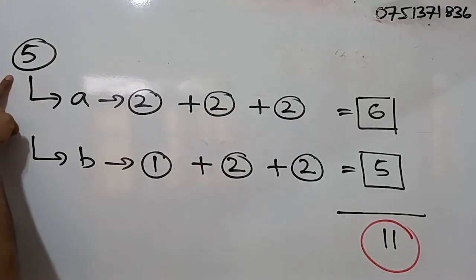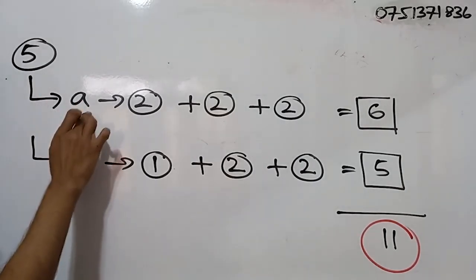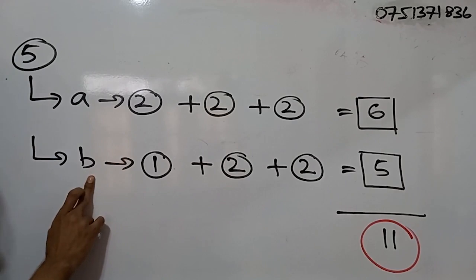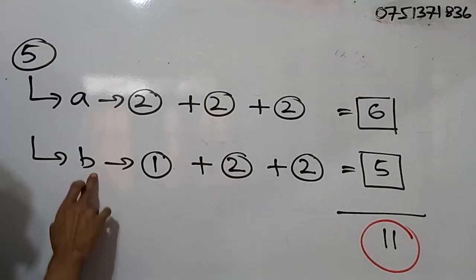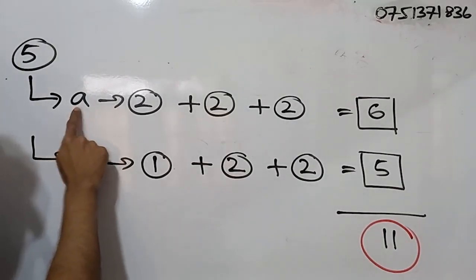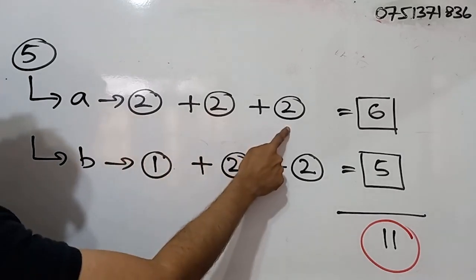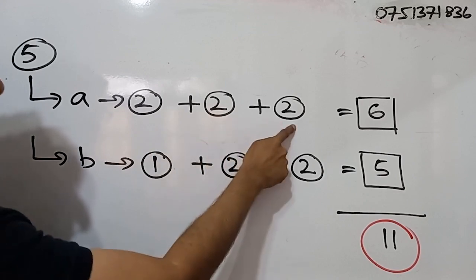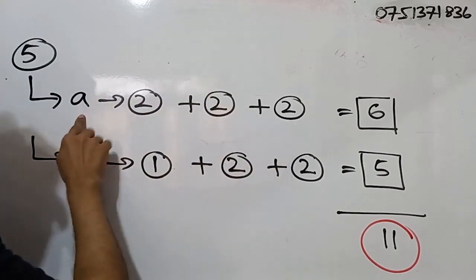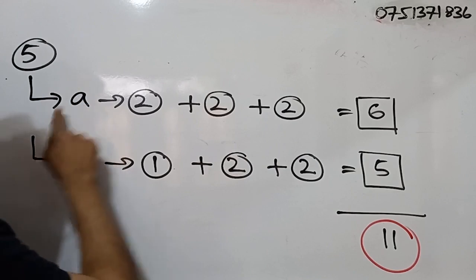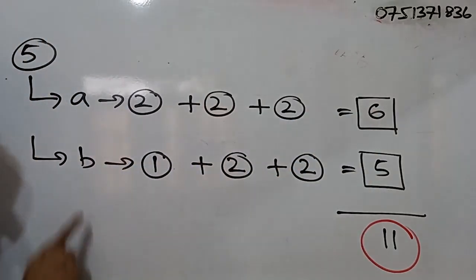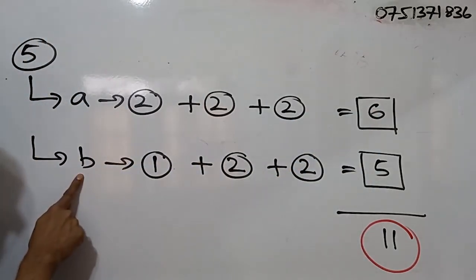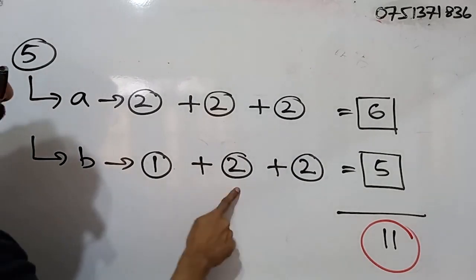Right. So this is the marks breakdown for question number 5. Question number 5 has 2 parts, part A and part B. Part A has another 3 parts. For part 1, 2 marks, part 2, 2 marks, part 3, 2 marks. So the total marks for part A is 6 marks. Part B also has 3 parts.